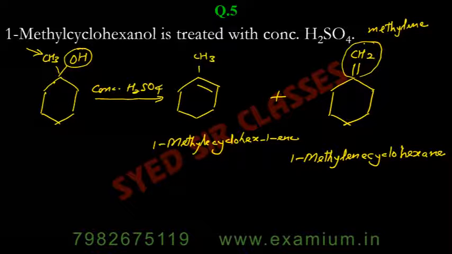If it is conversion, obviously you will write only the major product, because this question is of the type: what happens when you get 1-methylcyclohexanol reacted with concentrated H2SO4. That's why you have mentioned the minor product as well.